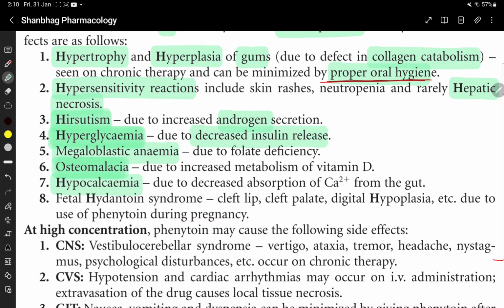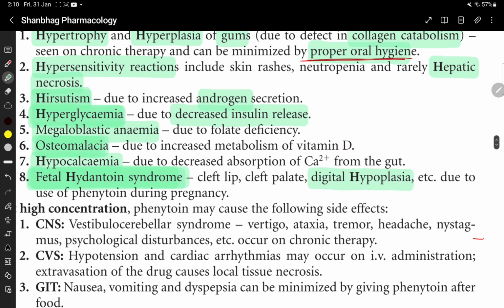Hypocalcemia due to decreased absorption of calcium from gut. Fetal hydantoin syndrome, which includes cleft lip, cleft palate, and digital hypoplasia, due to use of phenytoin during pregnancy.